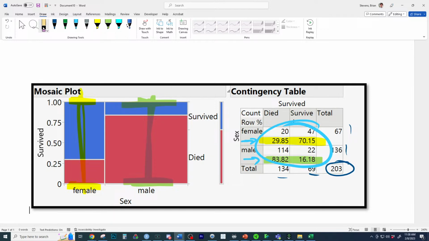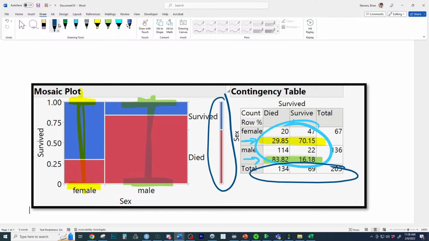More importantly, we should be able to connect the ideas in the Mosaic plot in the contingency table. This is the marginal distribution of survival. So here's the marginal distribution of survival on the Mosaic plot. And here is the marginal distribution of male-female, where we can see there were more males. And here's the marginal distribution. Now, the bivariate combination inside the table, looking at if someone was female and then the probability of survival, is going to be the conditional. So these are the things to talk about. The most important thing to talk about if there is a relationship or not is going to be the conditionals.